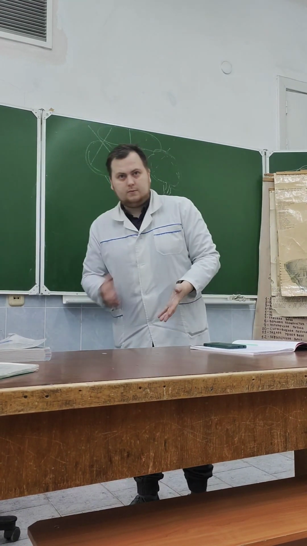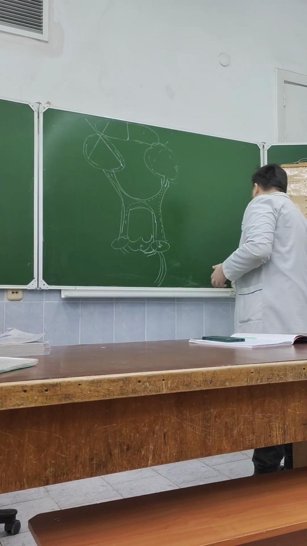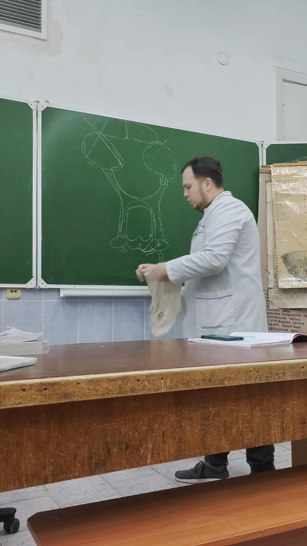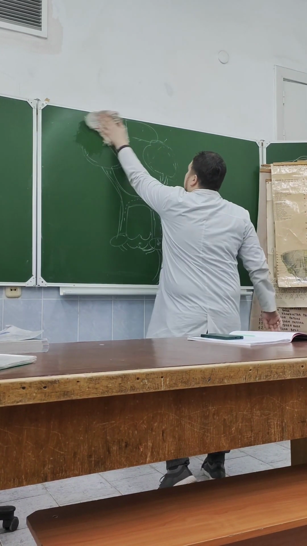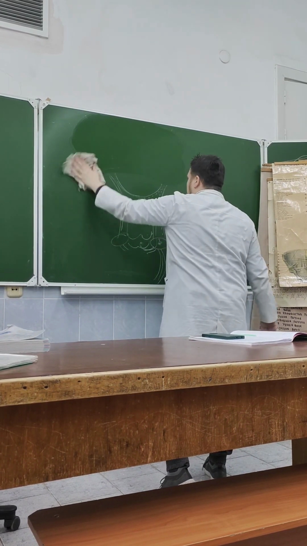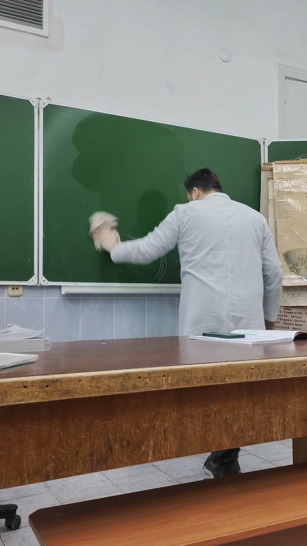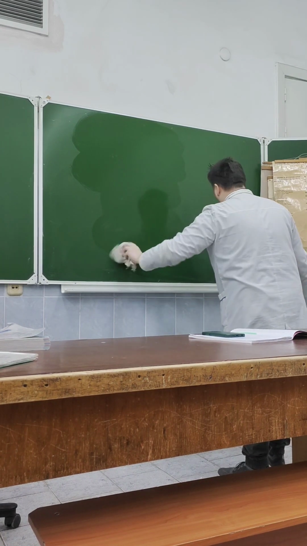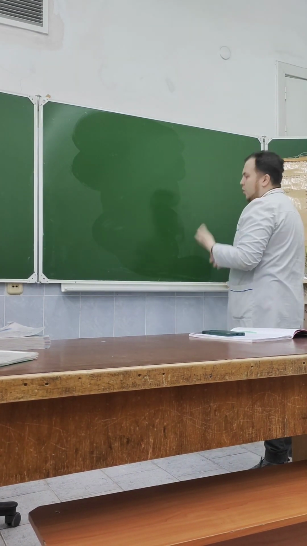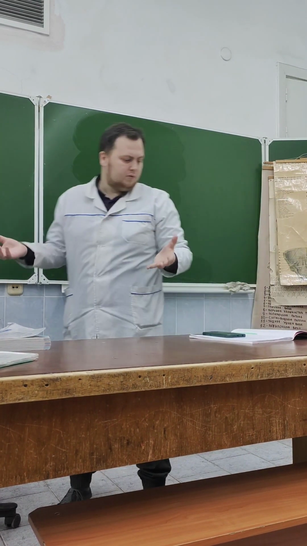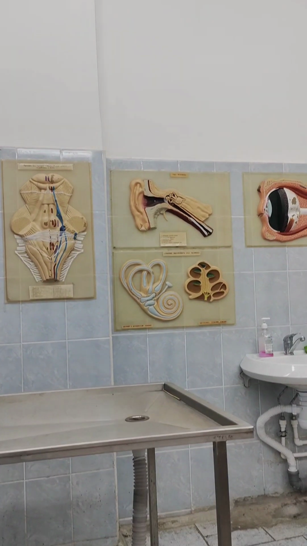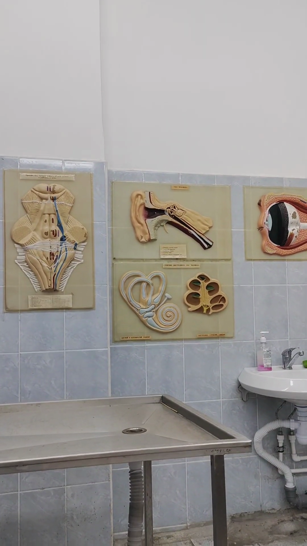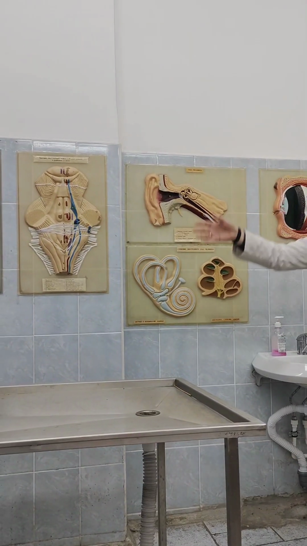Any questions? Okay, now let's talk about the cranial nerves which innervate the eye muscles. There are three of them: number 3, number 4, and number 6. We skip the fifth one. How do the nerves get their numbers? By their beginning and position on the base of the skull, and by the position of their nuclei in the brainstem.